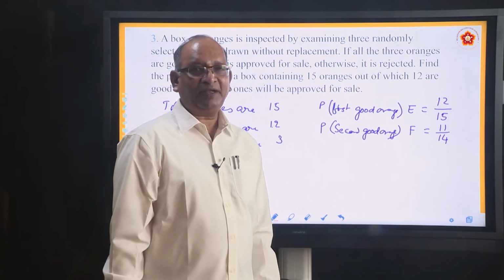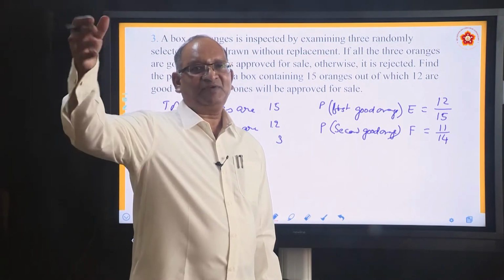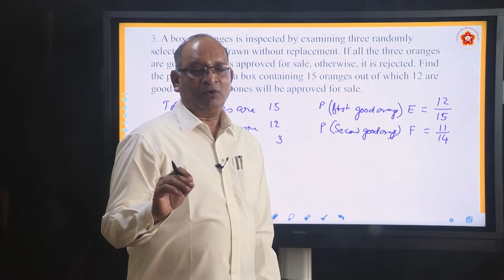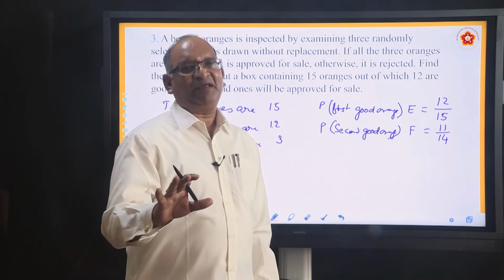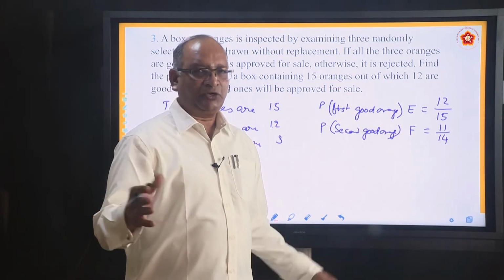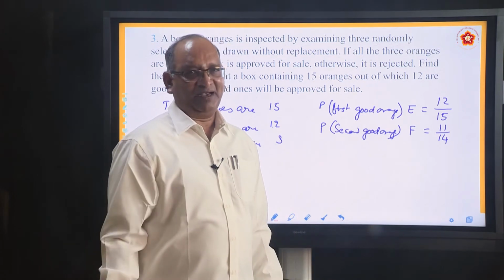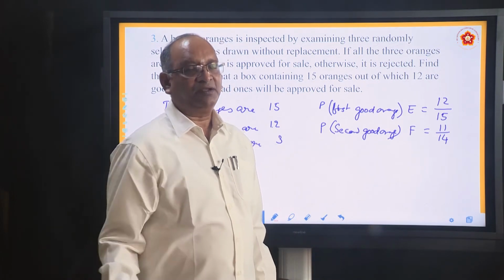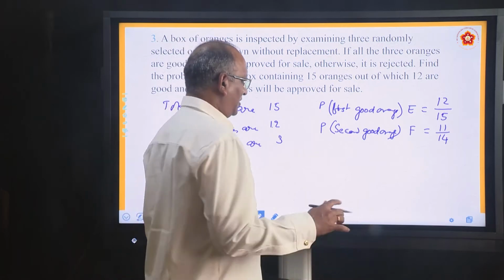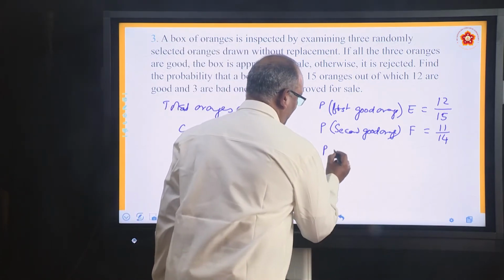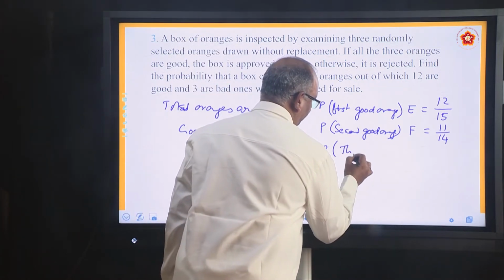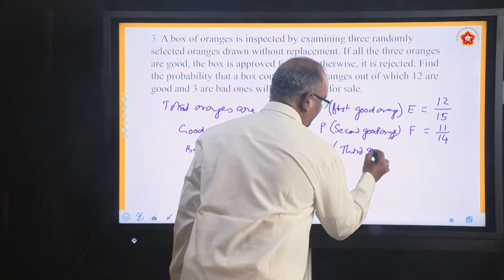Why 11 by 14? The first good orange was taken out. Now you are left with 11 oranges which are good, and total number also got reduced by 1. Instead of 15, now it is 14. Now pick up the third good orange. Probability of third good orange.